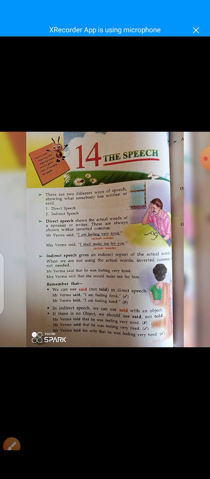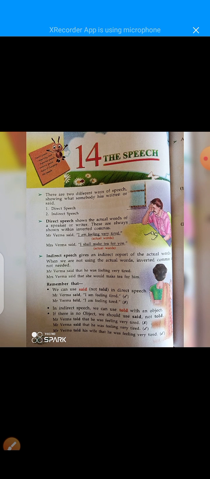They are always shown within inverted commas. Dear students, there are two types of speech: direct speech and indirect speech.